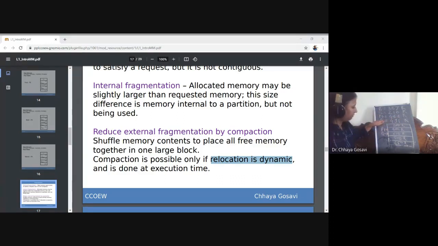Now it will start again. B1 cannot be allocated to P3 because the size is not large enough. B2 and B3 are already allocated to P1 and P2. So the next block is B4, the requirement is 468 and the available size is 500K, so it can accommodate process P3.